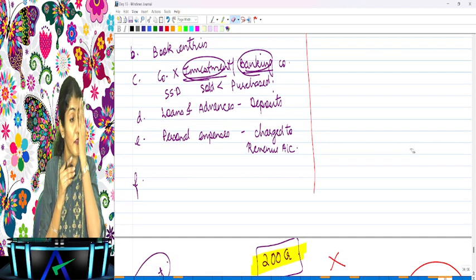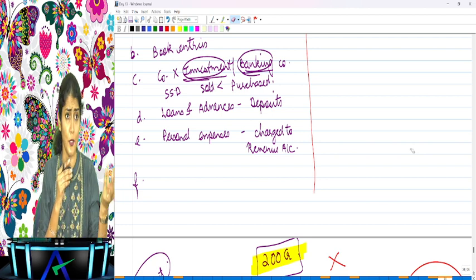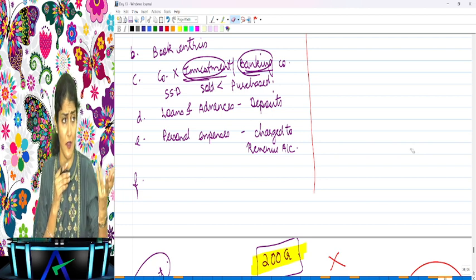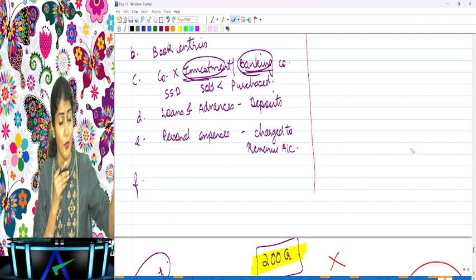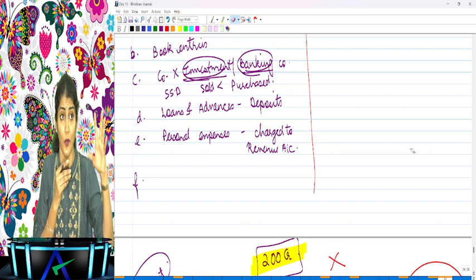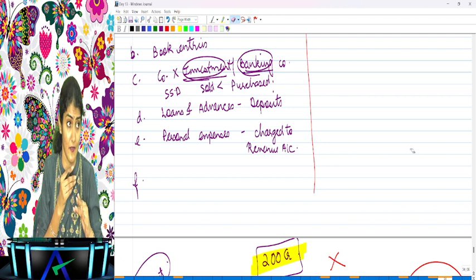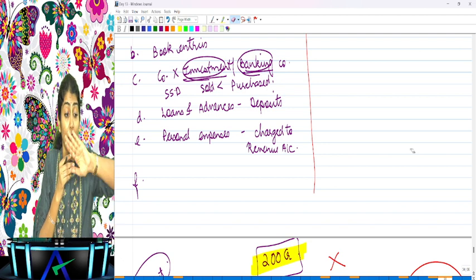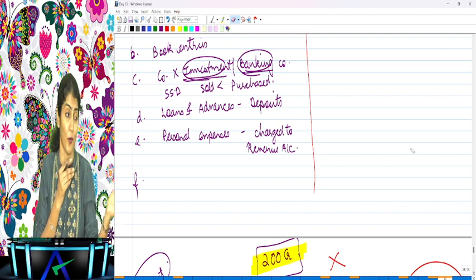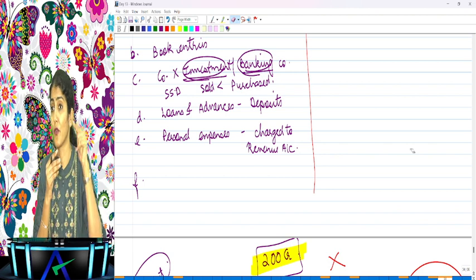As per the policy of the company, certain personal expenses are allowed. You understand? You having tea, coffee in office, that personal expense, is it allowed to be charged to the company account? Yes. You traveling along with your spouse, the company policy says your spouse can also travel along with you. So that personal expenditure, is it allowed to be charged to the revenue account? Yes. But certain personal expenses which are not as per the company policy also, if those are charged to the revenue account, you need to inquire about those over here.